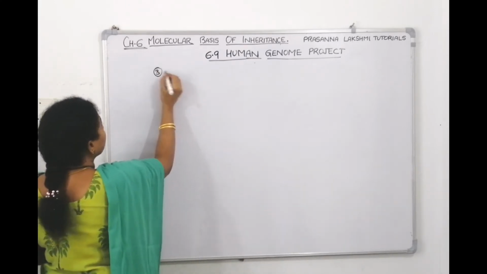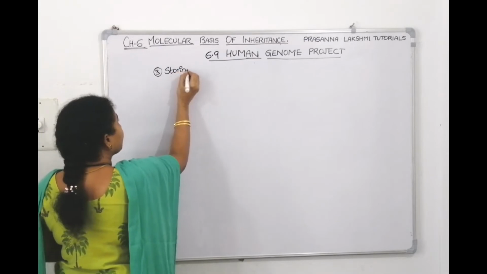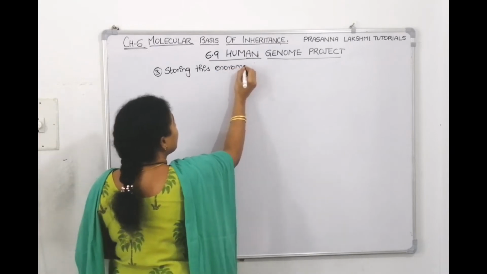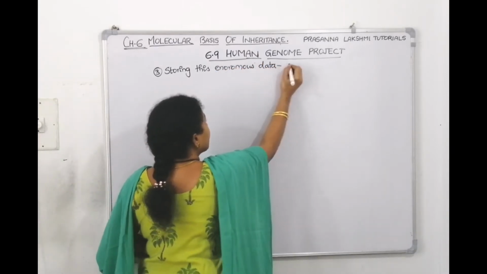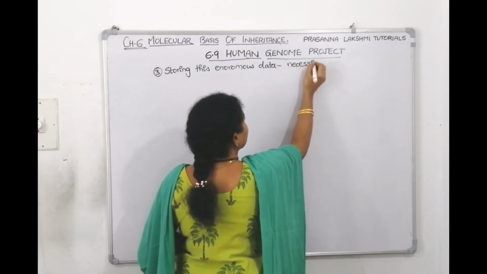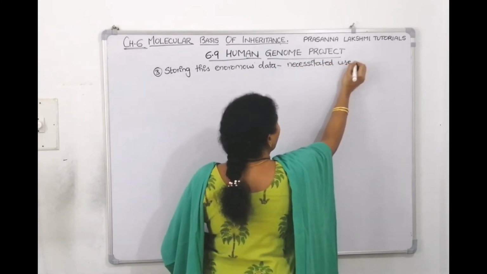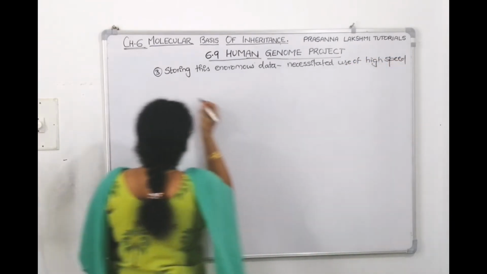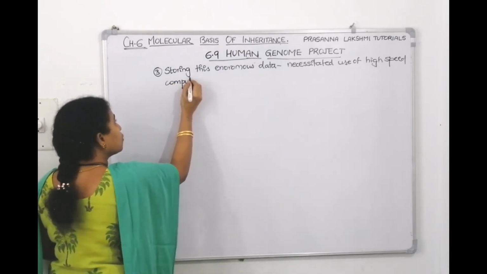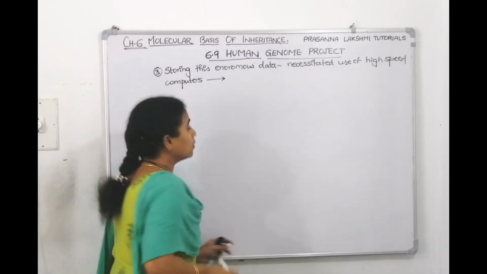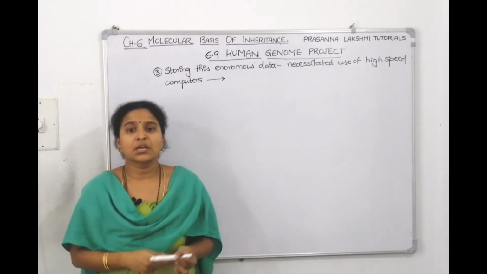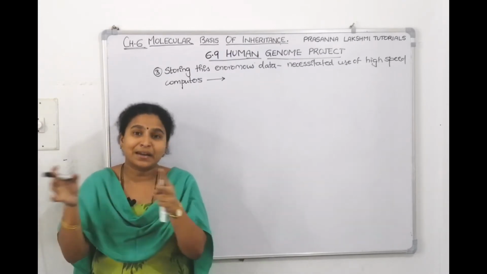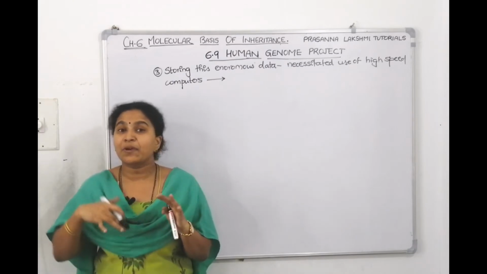So the third aim we are telling: storing this enormous data necessitated the use or the development of high-speed computers. We took the help of computers also. For what purpose? To store the data, to retrieve the data whenever you want. At that particular sequence we can retrieve the data, and the computer will also help to analyze the data.